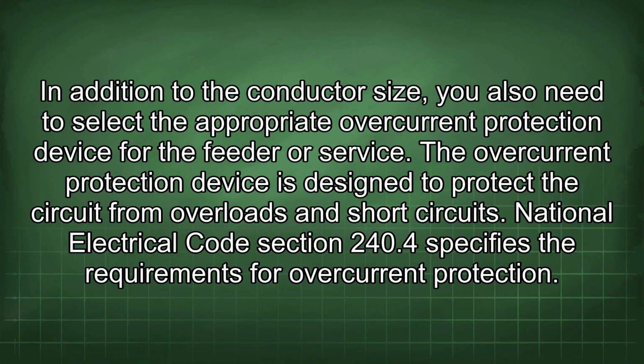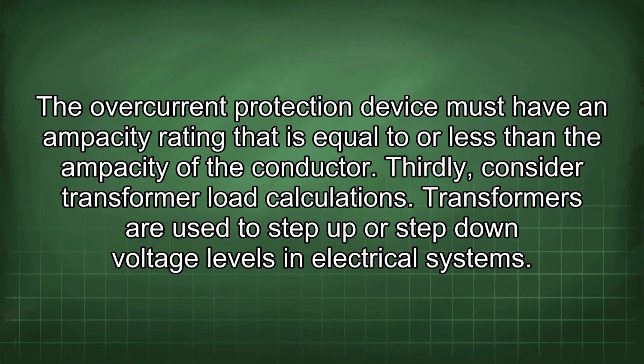In addition to the conductor size, you also need to select the appropriate overcurrent protection device for the feeder or service. The overcurrent protection device is designed to protect the circuit from overloads and short circuits. National Electrical Code Section 240.4 specifies the requirements for overcurrent protection. The overcurrent protection device must have an ampacity rating that is equal to or less than the ampacity of the conductor. Thirdly, consider transformer load calculations.